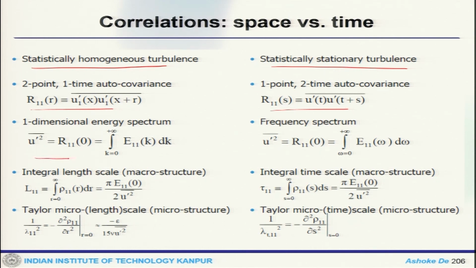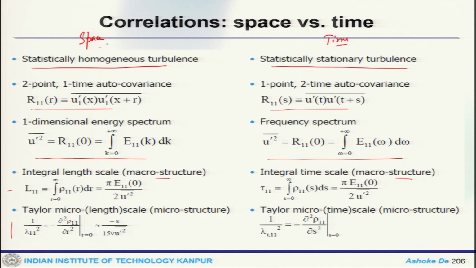Then the one dimensional energy spectra will get you back u prime square, this is the frequency spectra. Then we can estimate the integral length scale, which is the macro length scale of the macro structure, and this is the time scale, and then the Taylor micro scale and Taylor micro time scale. So, this is what it is in space and this is what it is in time.